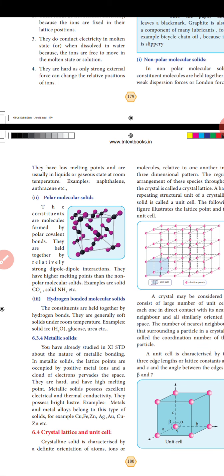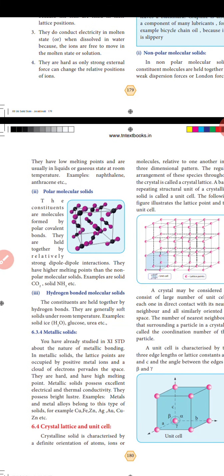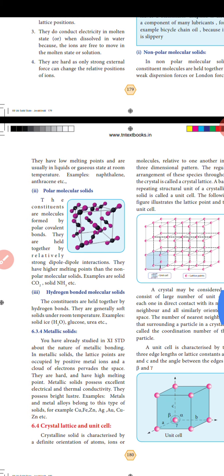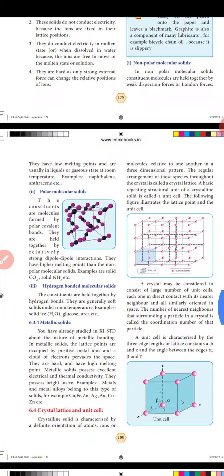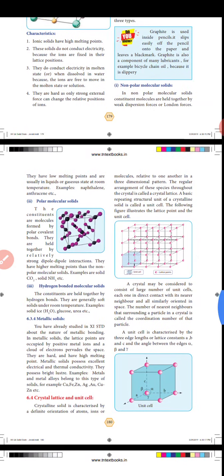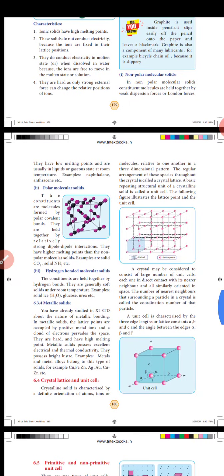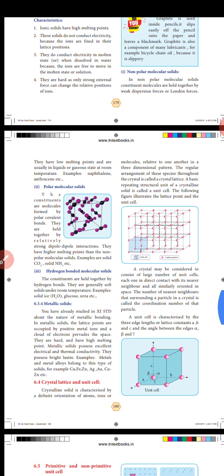Then hydrogen bonded molecular solids. The constituents are held together by hydrogen bonds. They are generally soft solids under room temperature, for example solid ice, glucose, urea, etc. So, the next: metallic solids.